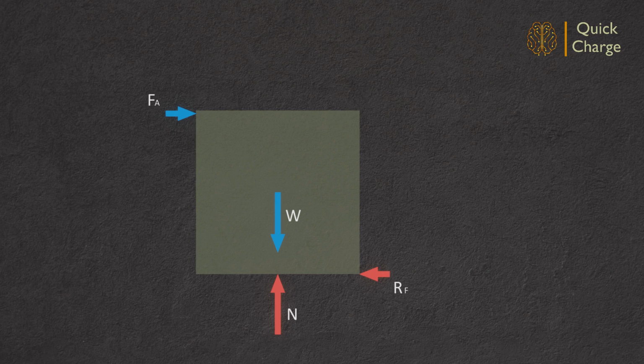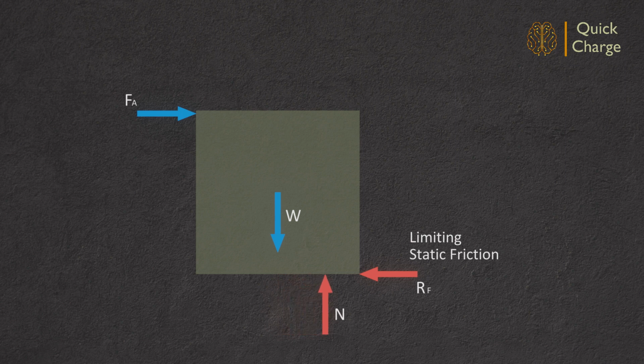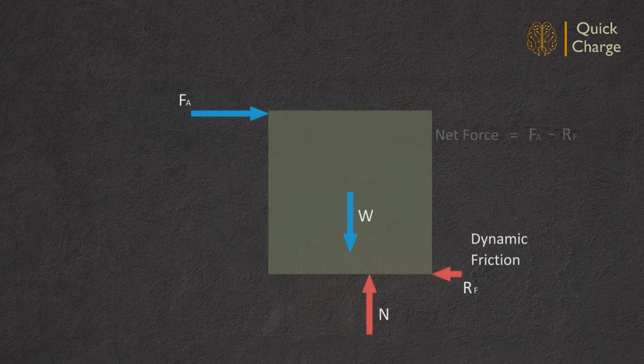Frictional force increases as per the applied horizontal load. This process continues until frictional resistance reaches the upper limit called limiting static friction. As explained earlier, the line of action of the normal reaction will be moved away from the self-weight such that summation of moments within the system is zero. Further increase in applied force initiates the motion and frictional resistance reduces to dynamic friction. The net force is causing motion of the box.